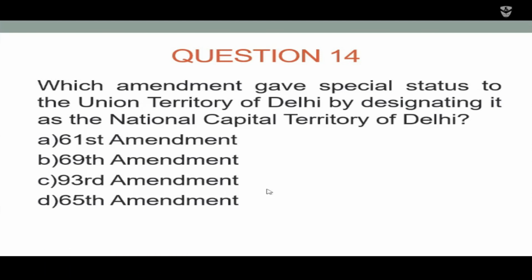Fourteenth question: which amendment gave special status to the Union Territory of Delhi by designating it as the National Capital Territory of Delhi? Option A, 61st Amendment. Option B, 69th Amendment. Option C, 93rd Amendment. And option D, 65th Amendment. Option B is the right answer, the 69th Amendment, which provides special status to the Union Territory of Delhi.